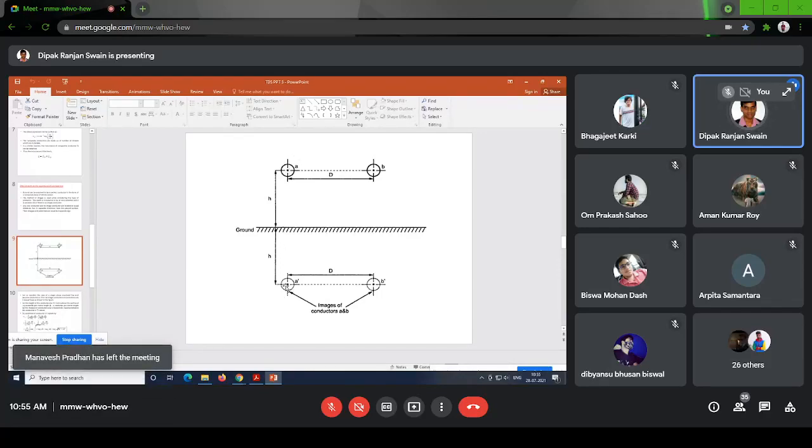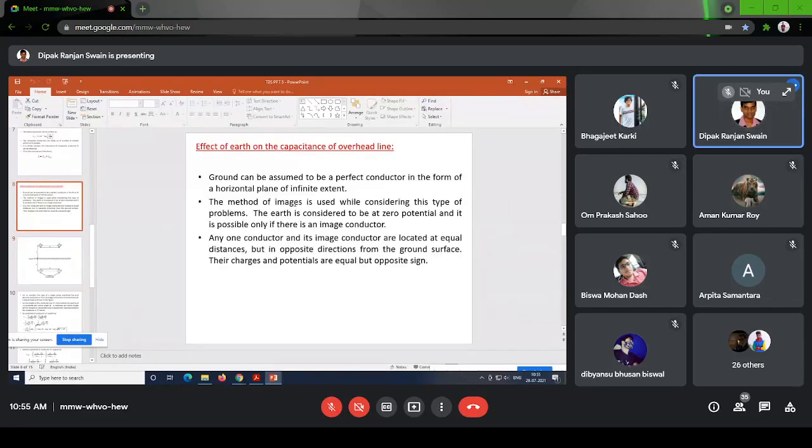So if this is Q, this will be minus Q. If this is minus Q, this will be plus Q. So that, as in the case of calculating the neutral capacitance we have done, the ground will be at zero potential. So the ground capacitance is calculated using this concept: if we have a conductor above the ground level, we assume that exactly the same conductor is below the ground at the same distance. You can see here the height is h, here also the height is h. Here the distance is d, so here the distance is d. So this is called capacitance calculation when taking the effect of earth.